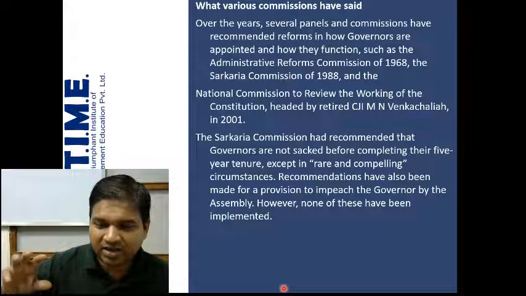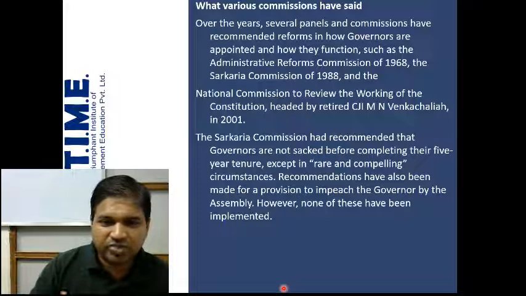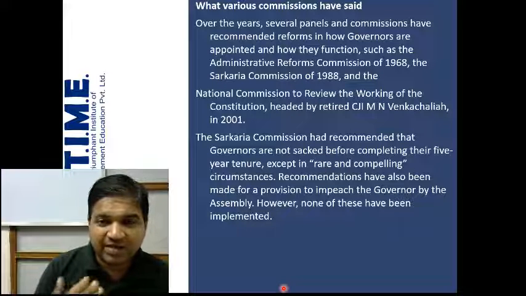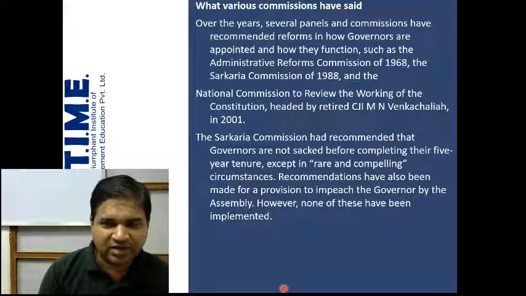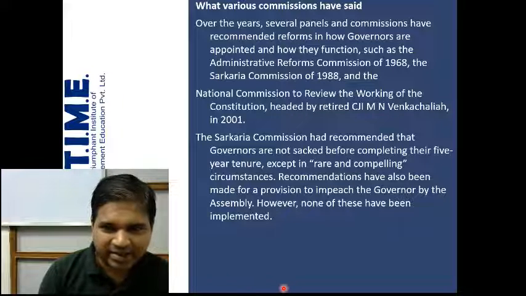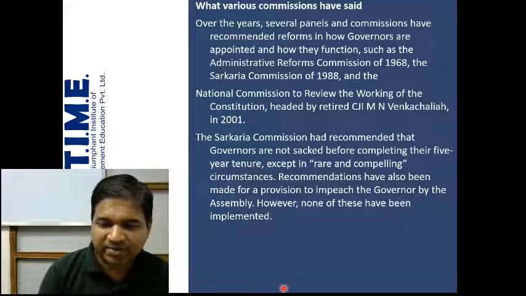However, none of these have been implemented. They were only recommendations: that governors should not be sacked before 5 years except in rare and compelling circumstances, and that an impeachment process should be there.